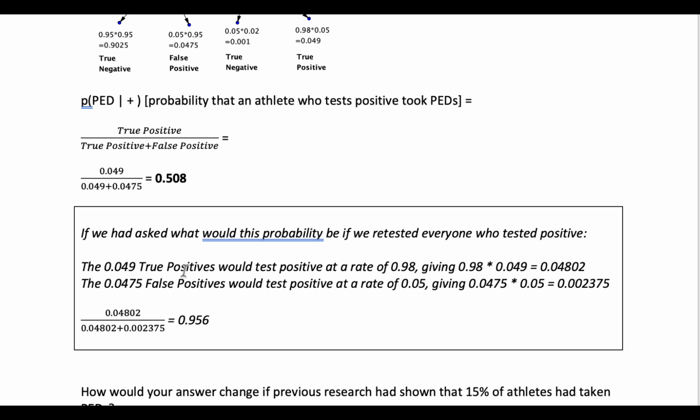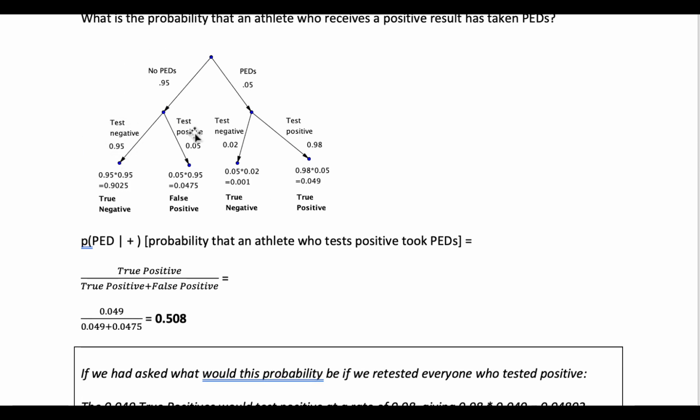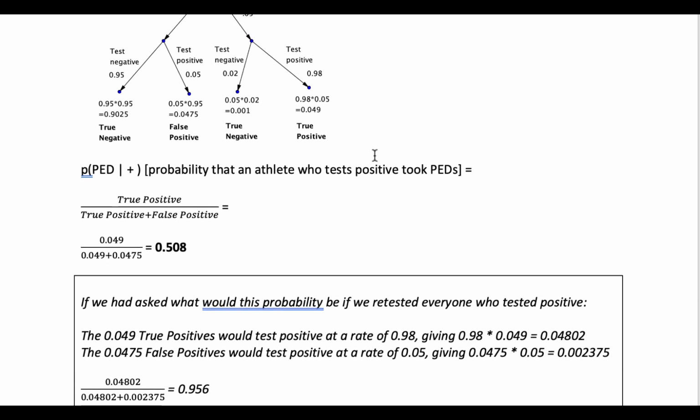The true positives, the 0.049, would test positive again at a rate of 0.98, because these probabilities don't change. The probability that if you have not taken PEDs you test negative or positive, and the probability that if you have taken PEDs you test negative or positive, these probabilities stay the same.